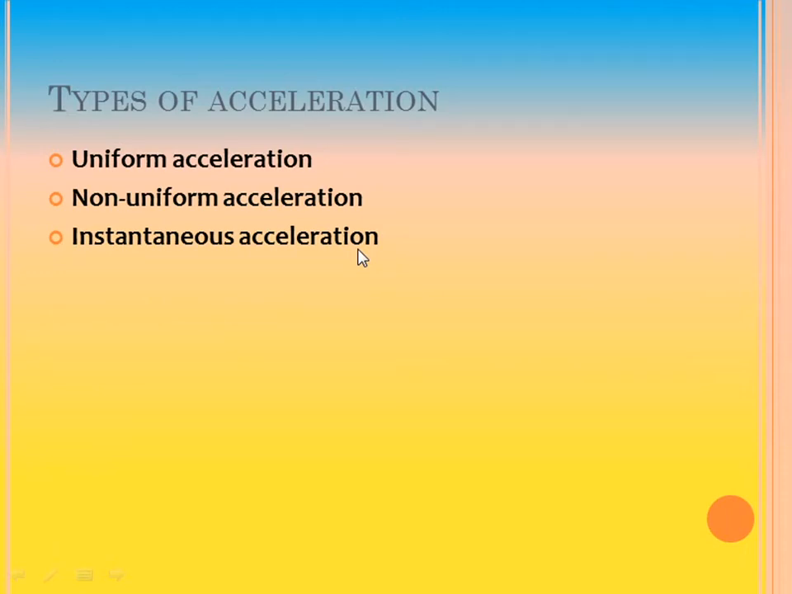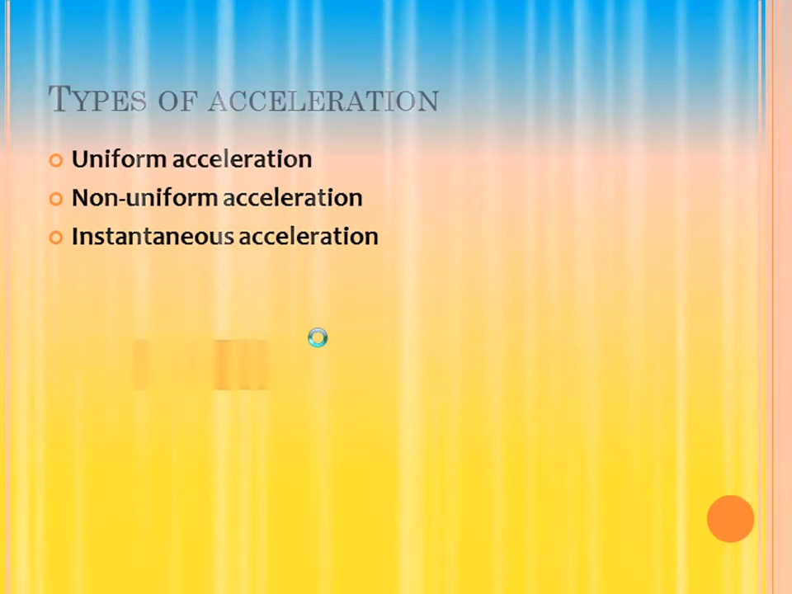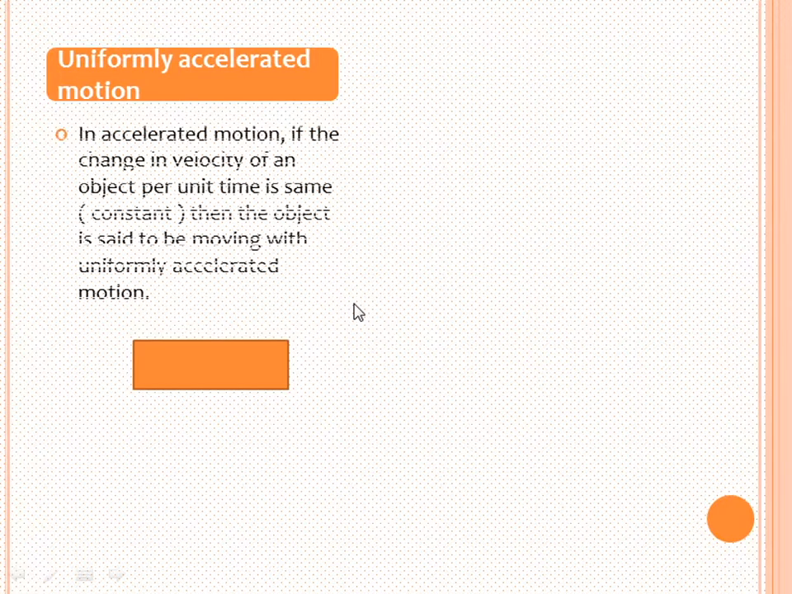Coming to the types of acceleration, there are uniform acceleration, non-uniform acceleration and instantaneous acceleration. Shall we learn in detail about them? First, uniformly accelerated motion. In an accelerated motion, if the change in velocity of the object per unit time is the same, that means it remains constant, then the object is said to be moving with uniformly accelerated motion.